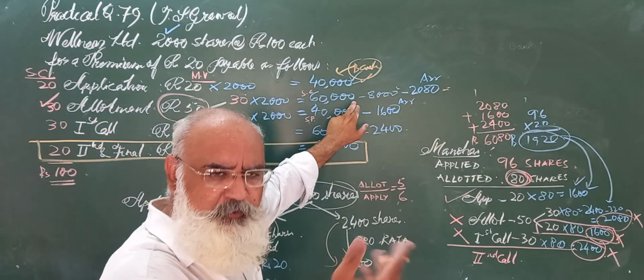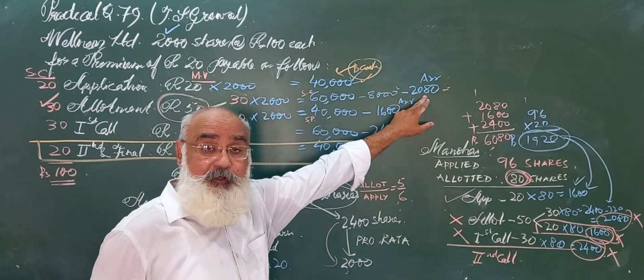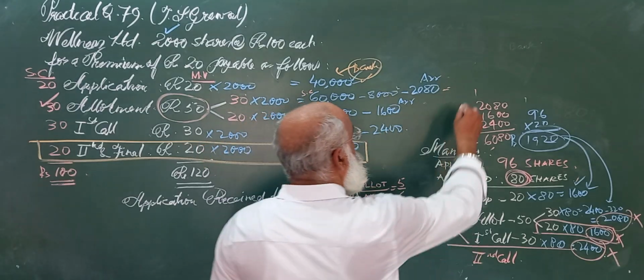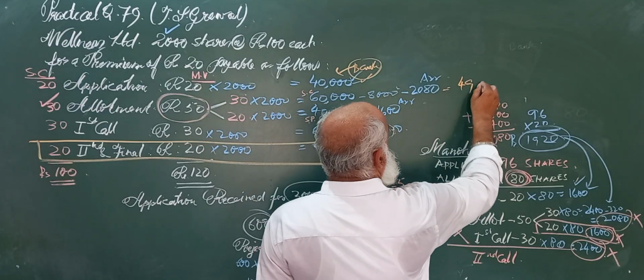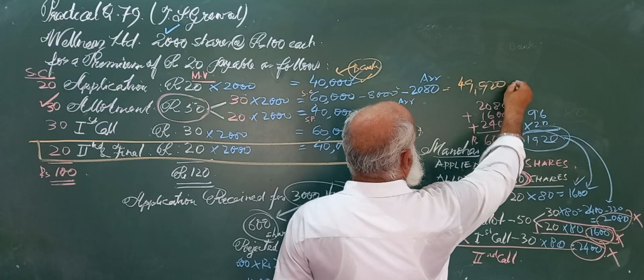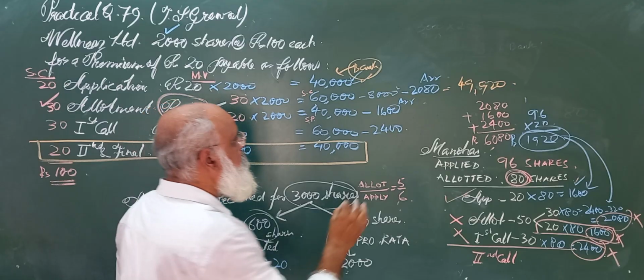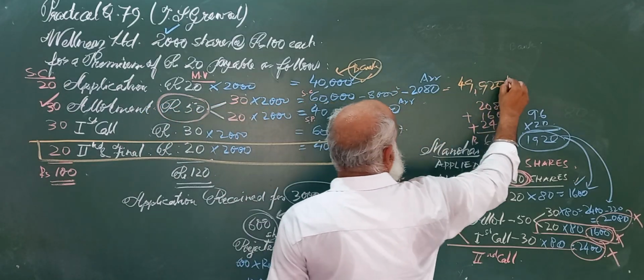No need of calculator. Now 50,000 minus 80 rupees. So it will be 49,920 rupees. Now this amount has come in the bank.